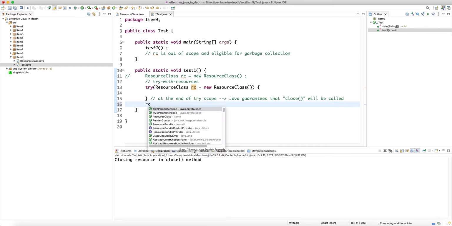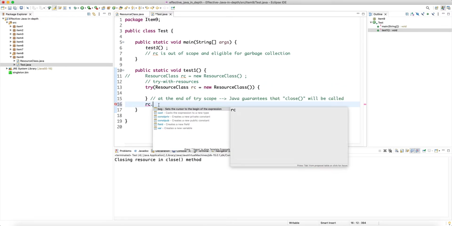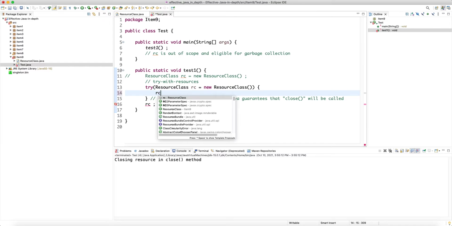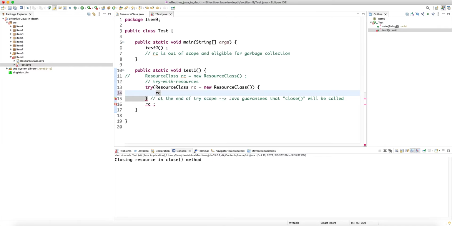So if I try to say RC dot whatever, you see it's not recognized. RC cannot be resolved, which means RC is not recognized outside this block, although inside this block it's recognized, right? But outside the try block it is not recognized.